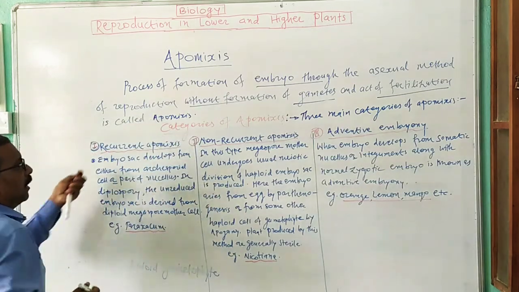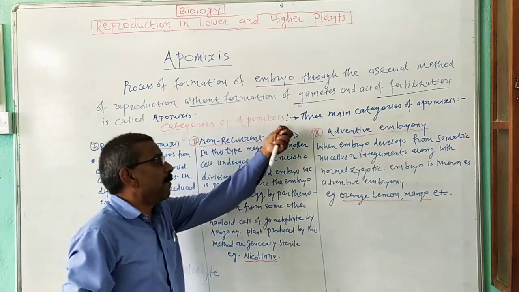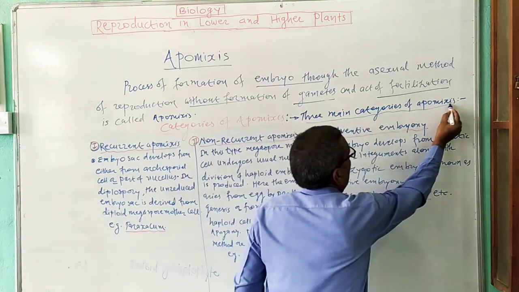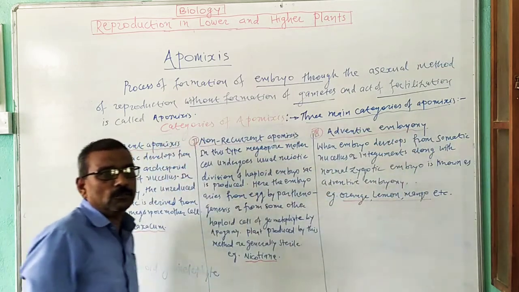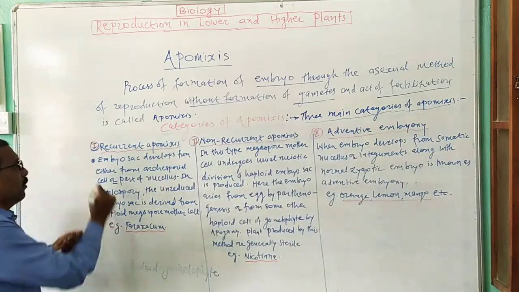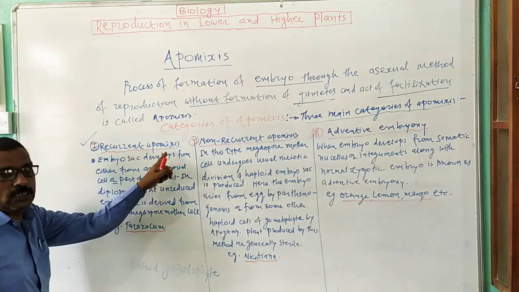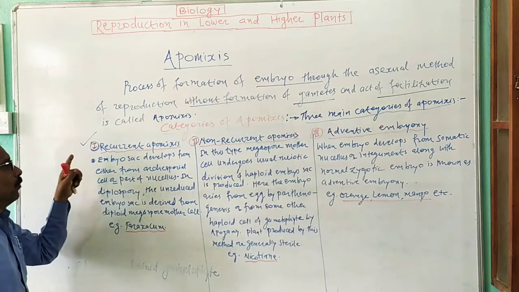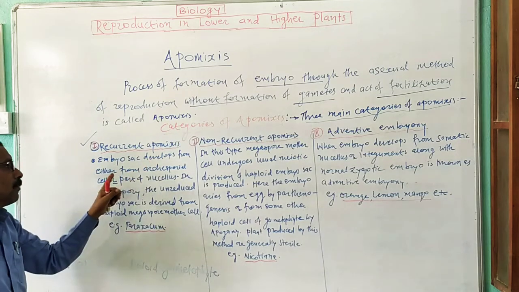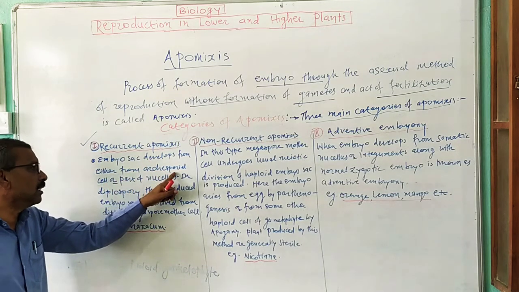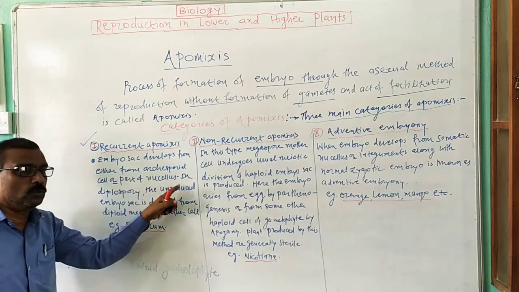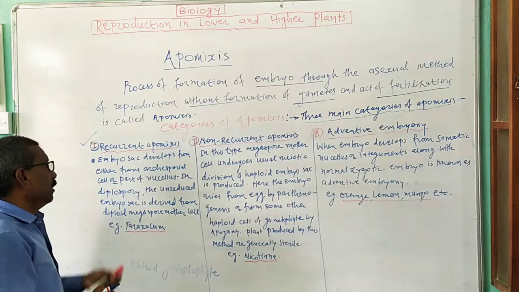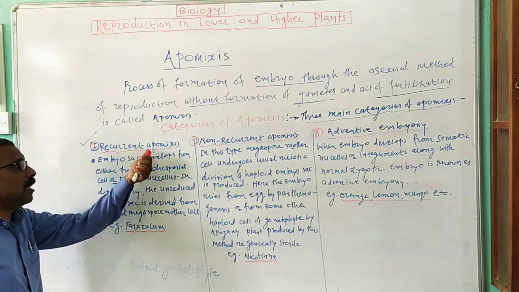There are three main categories of apomixis type of reproduction. The first one is recurrent apomixis. Recurrent type of apomixis: when the embryo sac develops either from archisporial cell or from part of nucellus, it is known as recurrent apomixis.